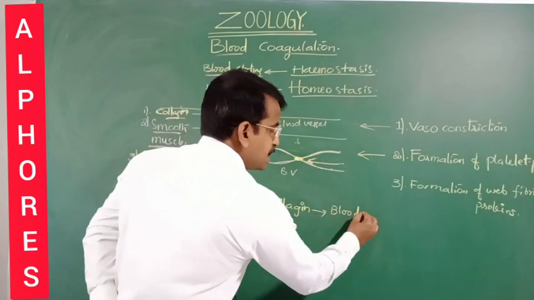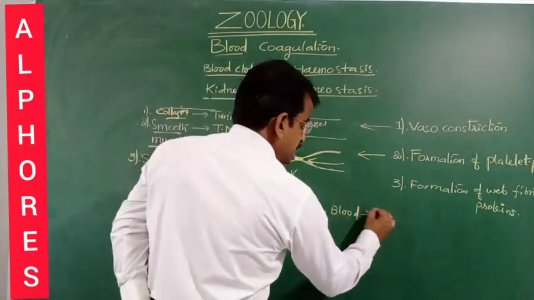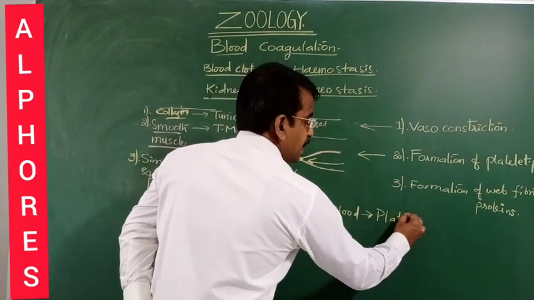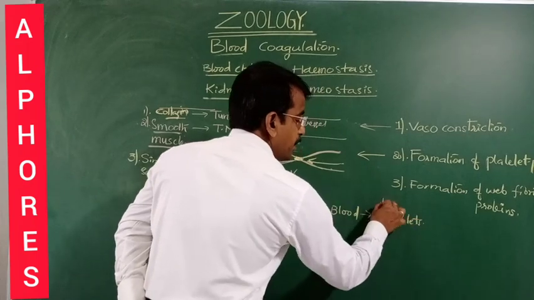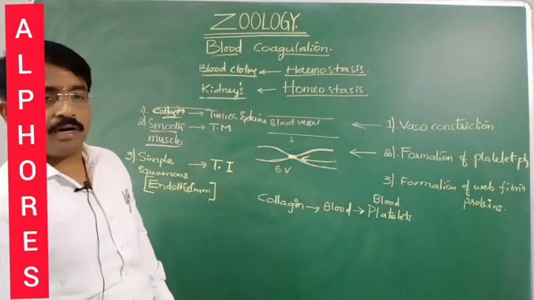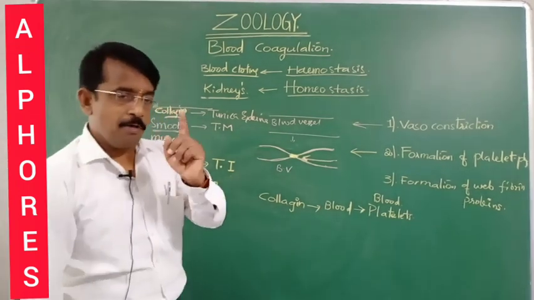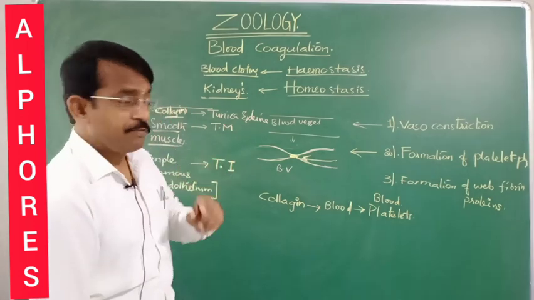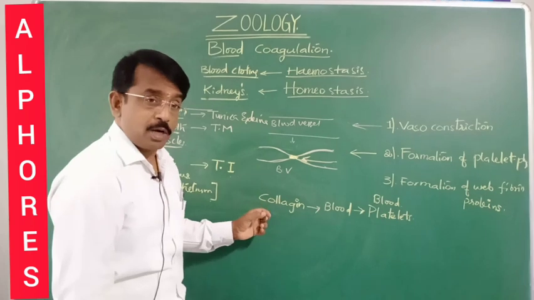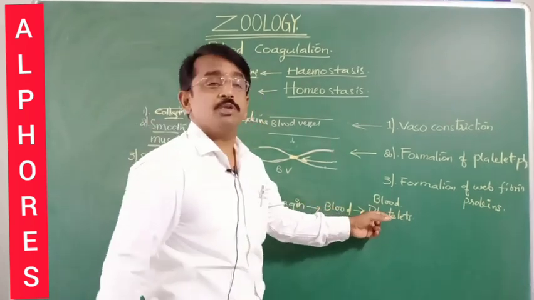Next, these collagen fibers bind to platelets, blood platelets. Are blood platelets present in the blood? Yes, it is one of the blood cells. For every cubic centimeter, 1.5 lakhs to 3.5 lakhs are present, which play a vital role in blood coagulation. When an injury occurs, the collagen fiber comes in contact with the blood and adheres to the platelets.